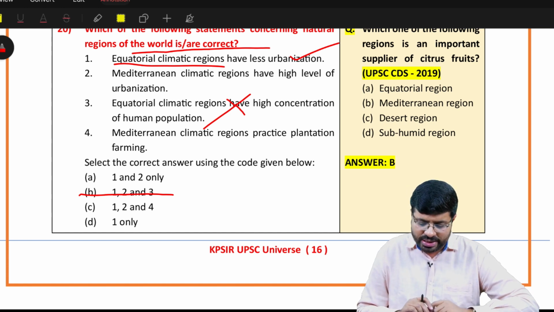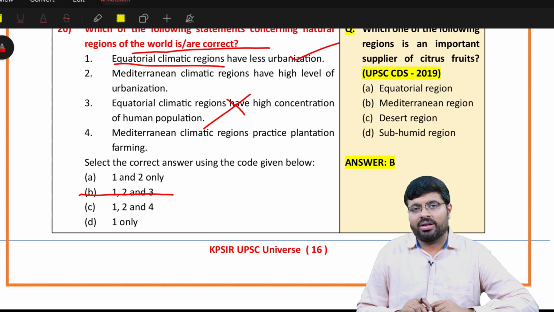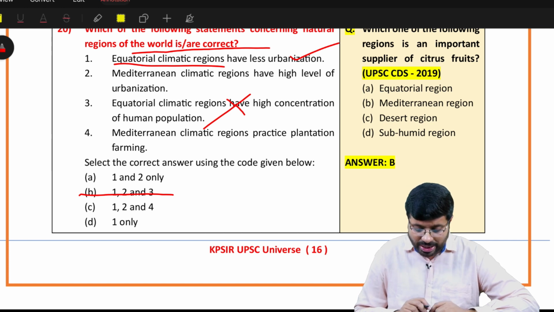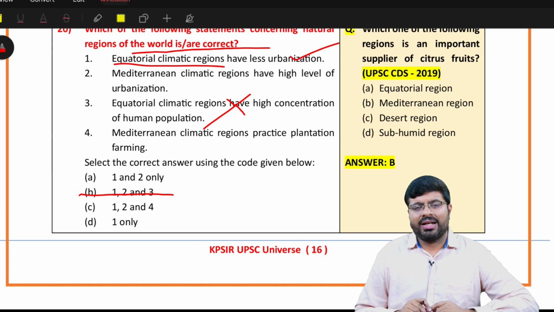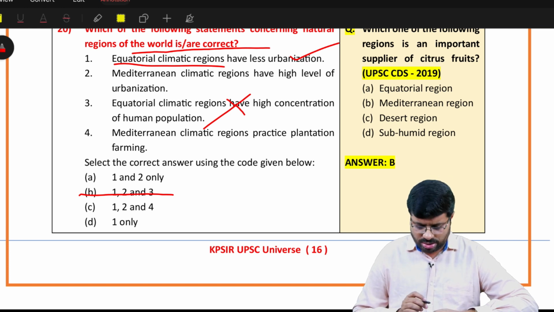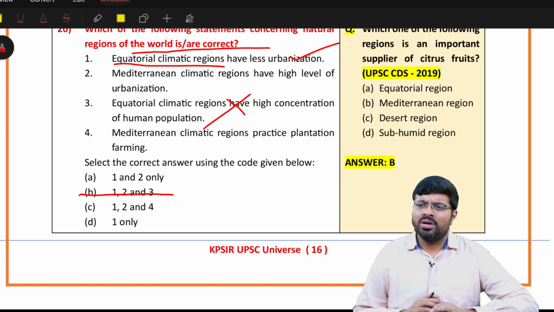Mediterranean climatic regions practice plantation farming. Yeah, will they practice plantation farming and all? We have to see it. For example, plantation farming. Yes, maybe olive trees. Okay, wherever you will find a good amount of hilly areas and all, they might find some kind of plantation. Yes, and they have high levels of urbanization because the temperatures are very moderate, good enough.